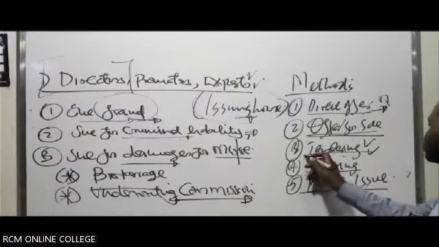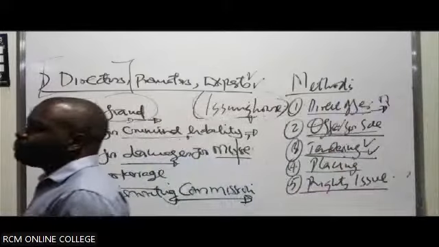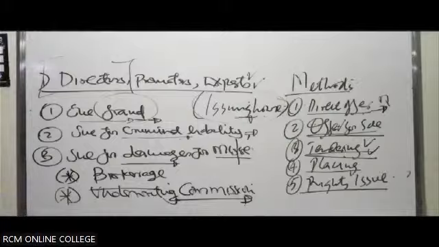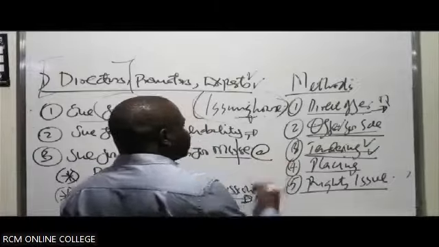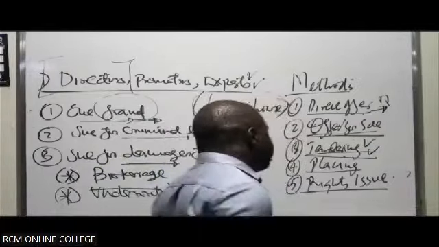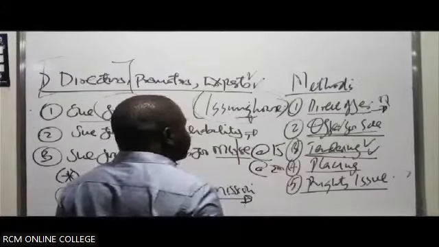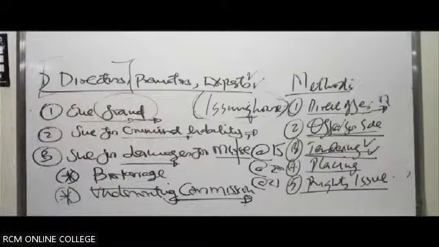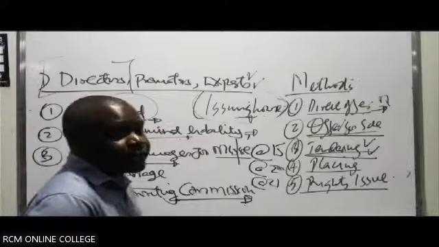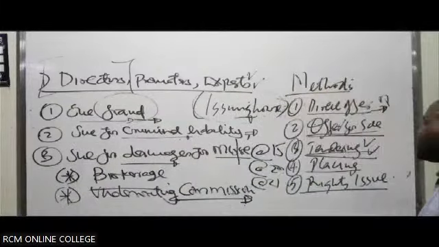Then in this case, you have tendering, which is not that very common. But now in this case, this is what will happen under tendering. Under tendering, bids are invited. What do you mean by bids here? People actually end up having to put in their proposals as to how much they can be able to buy the shares of the company at. Maybe someone will say, I can buy at 15. Another says, I can buy at 20. Another says, I can buy at maybe 21. So the one who puts in the best bid or proposal that suits the interest of the company is the one who will likely be allowed to do what? To buy the shares. That is what we call tendering.